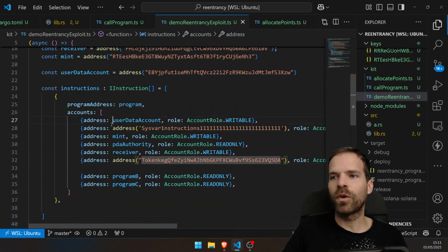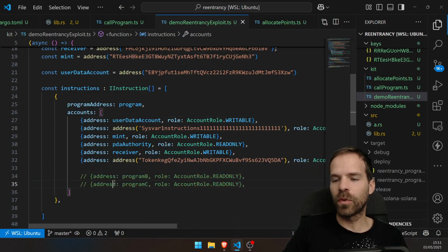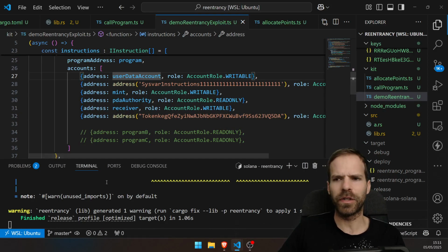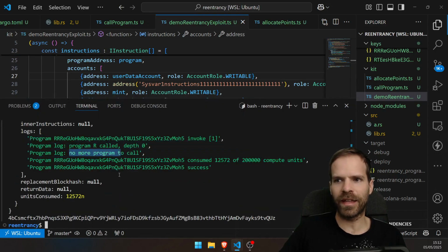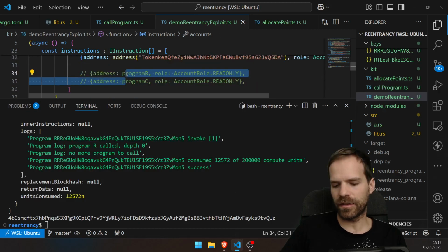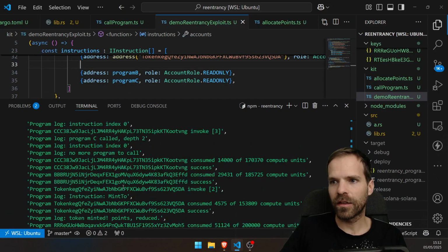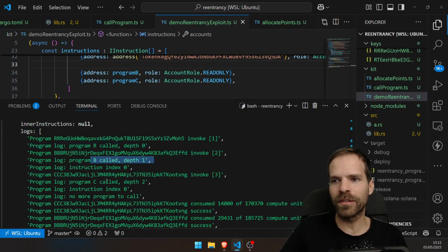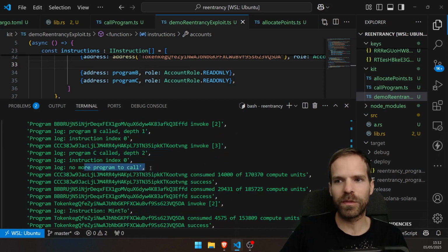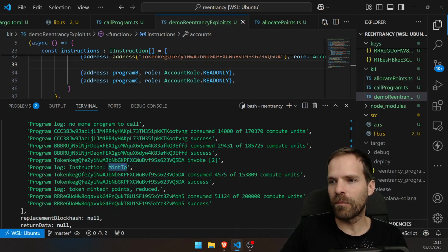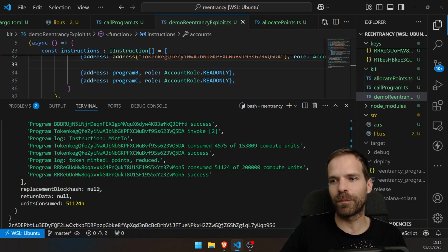Think that's going to work? And only if we successfully did a CPI into program B will it actually do the thing with the minting tokens. If I don't do more CPIs, then it will still work, but I shouldn't mint the tokens for whatever reason. That's why I put it at the end now. No more programs to call, then it ends and it does nothing. But if I say, hey, do a CPI into program B, which then CPIs into program C, there we go. So we call it, program B is called, program C is called, program C has no more programs to call. And then once that's successful, I do the mint2 and tokens are minted and points are reduced.